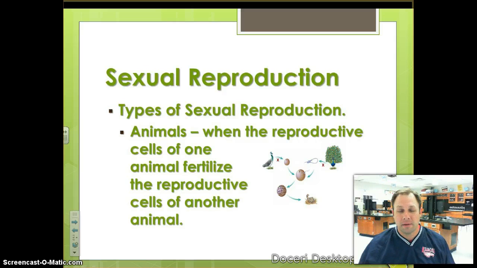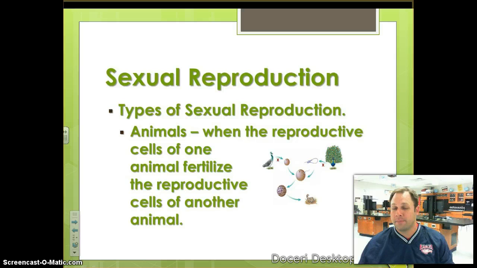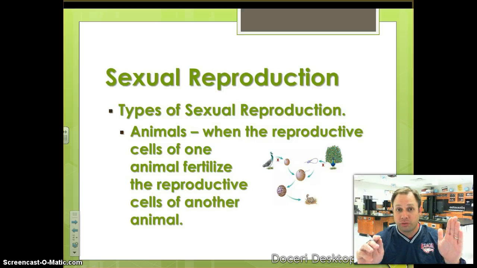It's very unique. So remember, asexual reproduction: just one parent, and all of the offspring, all the babies, look exactly the same as the parent, because all that genetic information is coming from that one parent and is being passed down to the offspring. Versus sexual reproduction, where we have two parents, and we get half the genetic information from mom, half from dad, meaning the offspring are half and half. They're half mom, half dad, and therefore they're unique because they're a combination of the two.